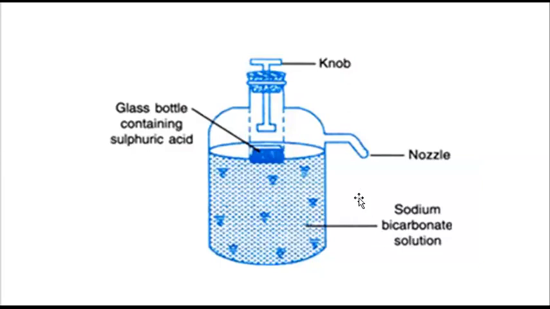When the reaction starts, this sodium bicarbonate is reacting with acid. This reaction I have already told you about when I was teaching you the properties of acids. Any metallic bicarbonate, when treated with acid, will liberate which gas? Carbon dioxide. Formation of salt plus water plus carbon dioxide. And this is a nozzle. The gas which will be released, that is the carbon dioxide gas, will come from this nozzle, and you will allow that gas to come in contact with the fire.